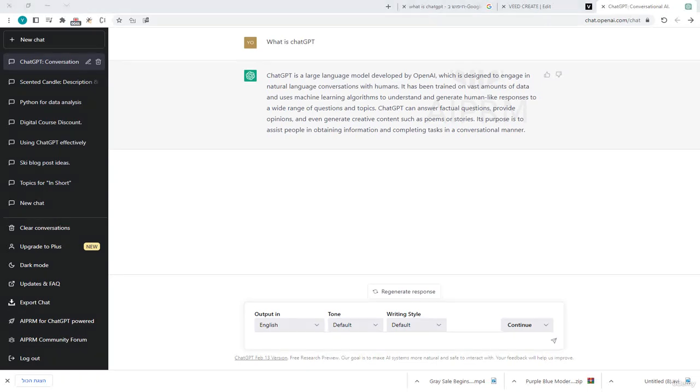So this is what ChatGPT basically is. It's a language model chat that can answer basically every question that we ask it. Sometimes it will be right, sometimes it will be helpful, but in some cases it will be wrong. And why? Because ChatGPT has its limitations.